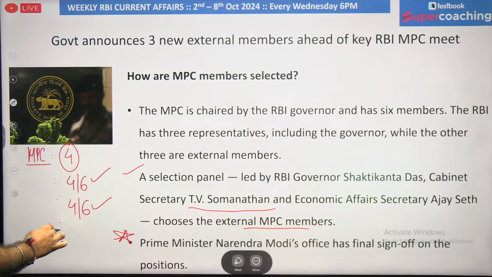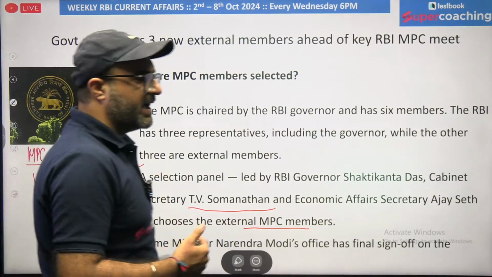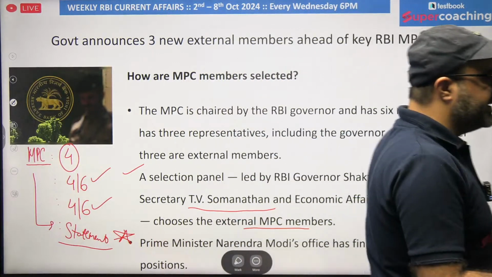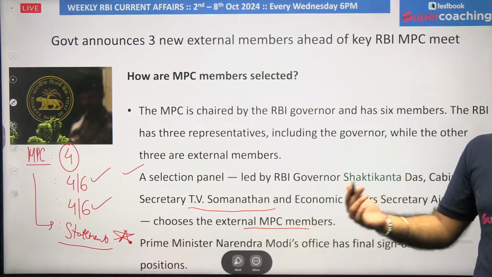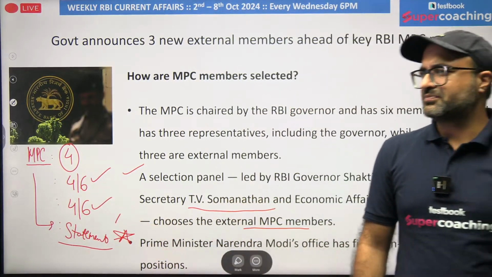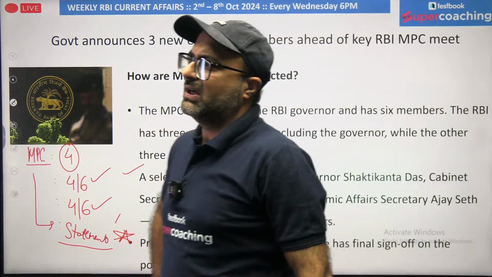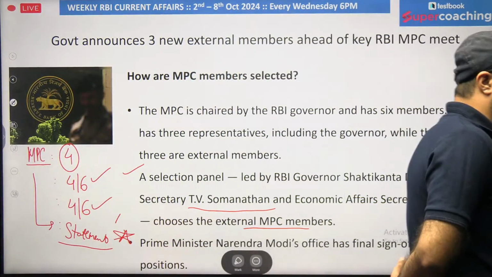And lastly, after the policy decision, on a fortnight basis, that means after 14 days, a detailed statement will be given by the members of the Monetary Policy Committee so that you and me, the public, can understand in detail why these rates have been fixed, why these rates have been unchanged. All the answers will be given on a fortnight basis. That means today it's 9th of October, then after 14 days, we can expect the statement to be given.